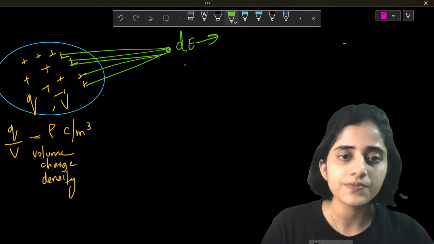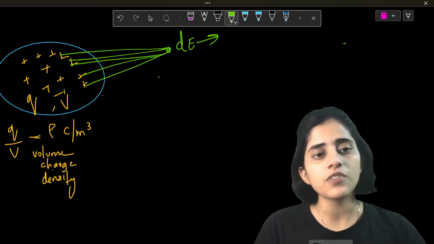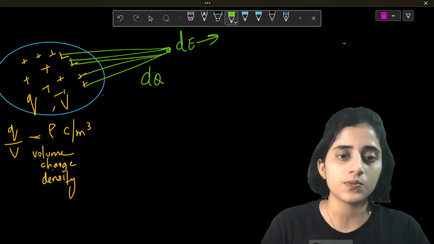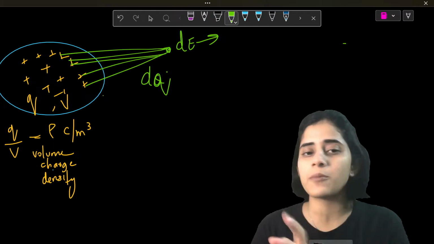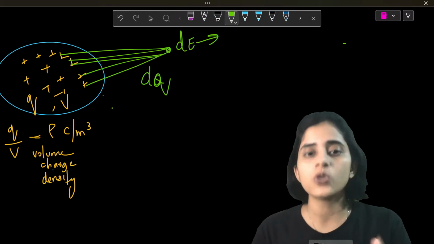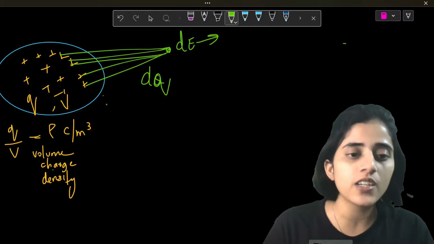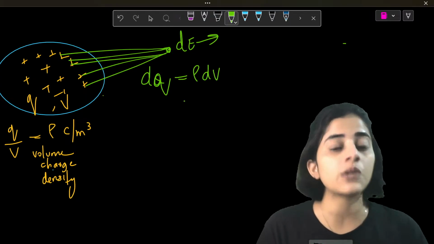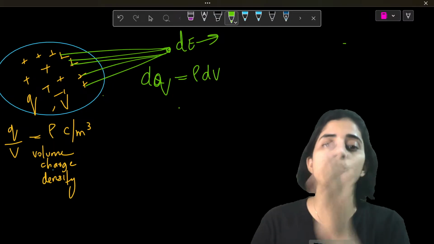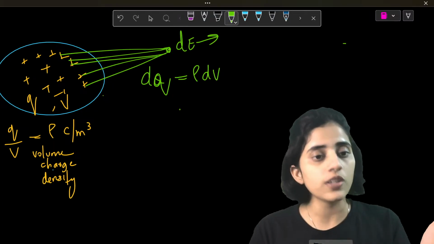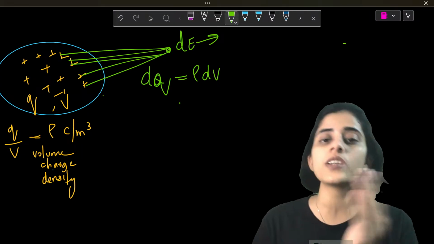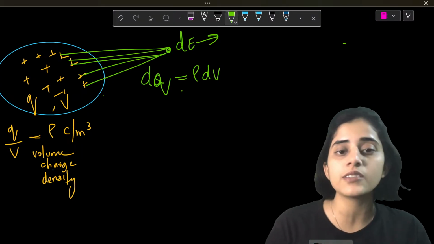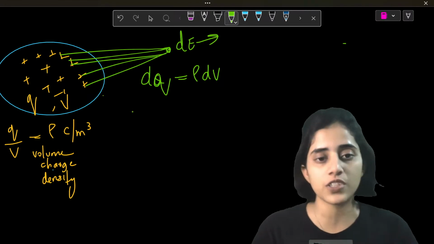Now, because of so many charges, this happens. So, dq, or let's say small letter q or capital letter Q, whatever you define, you decide. So, dq is going to be equal to what? Rho into dV. How did I get that? Because Q by V is rho. So Q is rho V. So dQ is rho dV. Okay. So this is the total charge because of this figure.